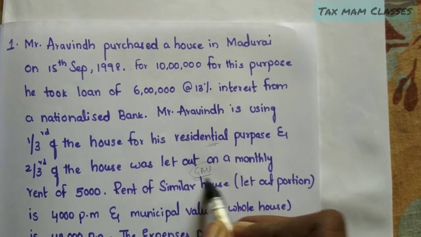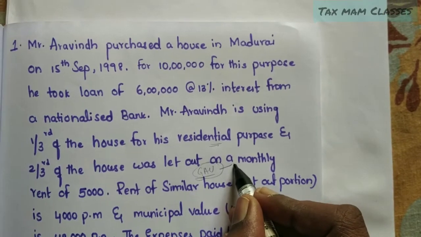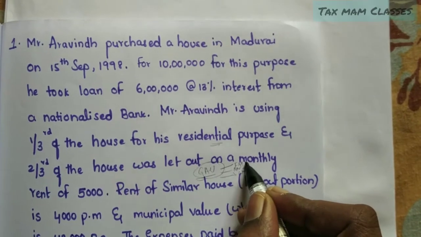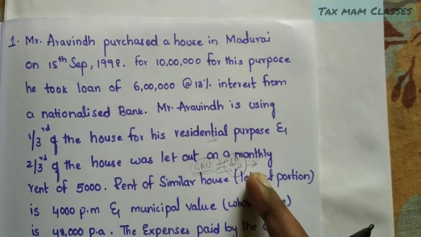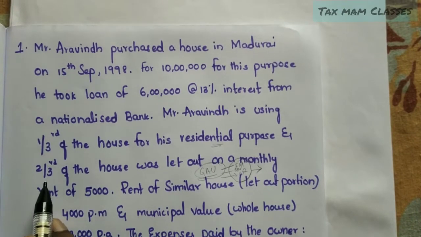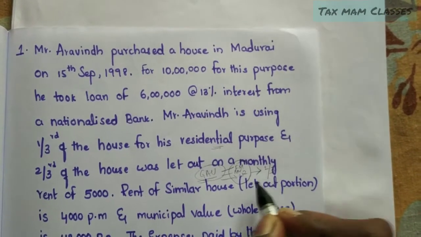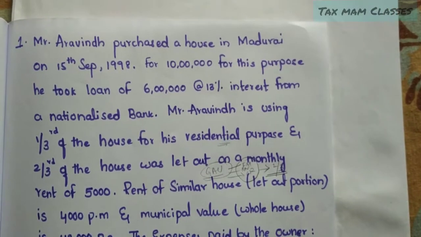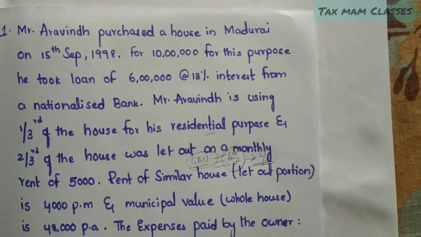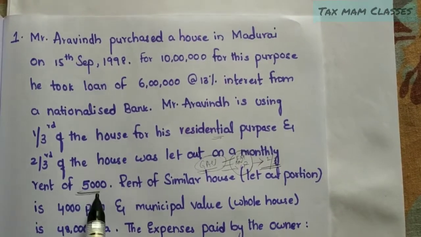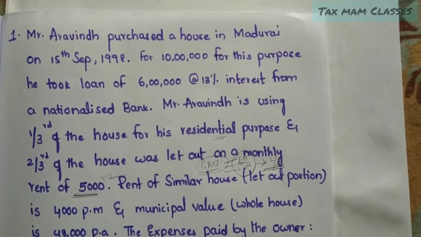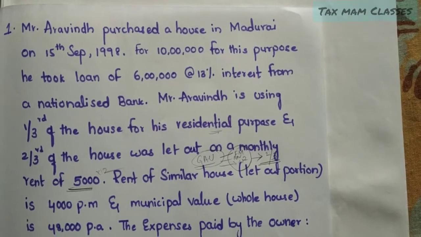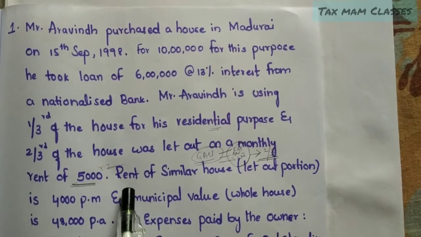We have to go through the provisions. We have to look at the fair market value, the municipal value, and the standard rent. All these 3 things are there, but we have to take these amounts proportionately, only 2/3 of the amounts. We go through the provisions, and the amount we get we will name as the gross annual value. When it comes to the rent, we have to take 5,000 into 12 per month. So when we go through the provisions, we will get the gross annual value, and we can go forward with the amount.